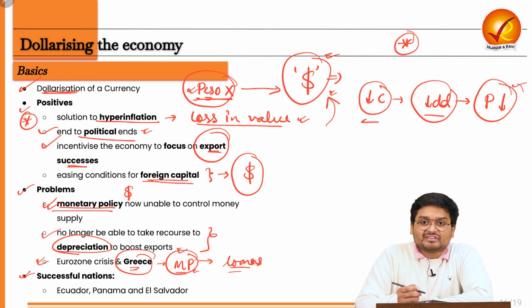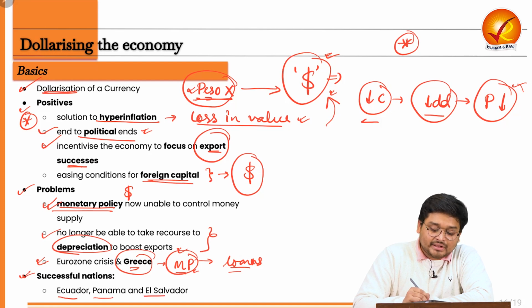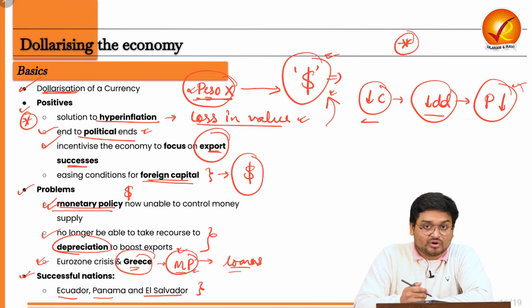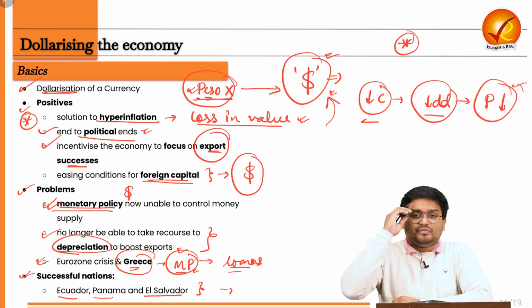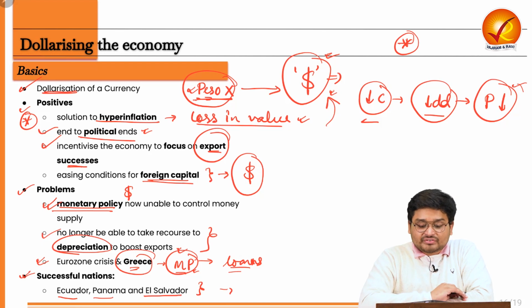But there were some successful nations also, such as Ecuador, Panama and El Salvador, who are still using dollars as their currency. They're stable economies as of now. So this was the thing that we need to understand in this article.